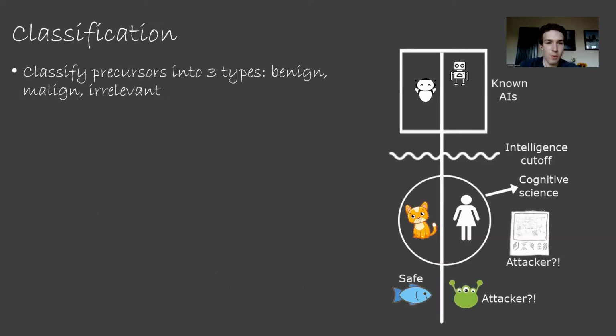Okay, so that's how we detect the precursors. Now we want to go about classifying them. We want to classify our precursors into 3 different types. Benign, so things like humans, malign, so things like acausal attackers, and irrelevant, things like animals or other AIs. There are a few things we can take into account when trying to do this.